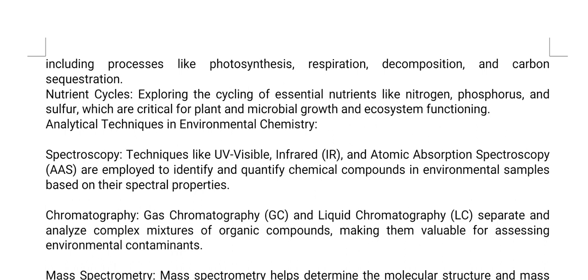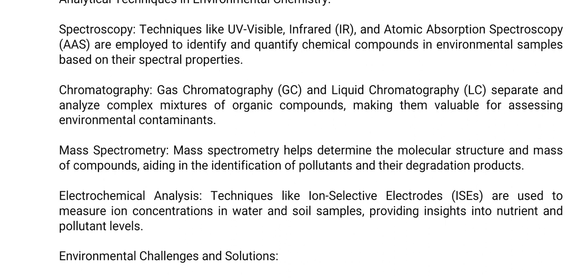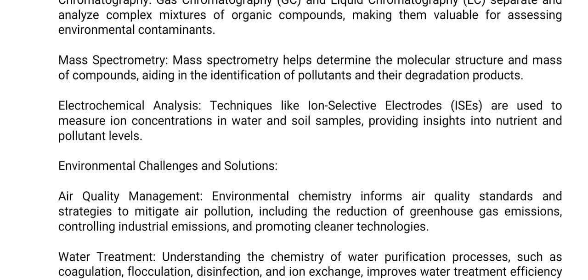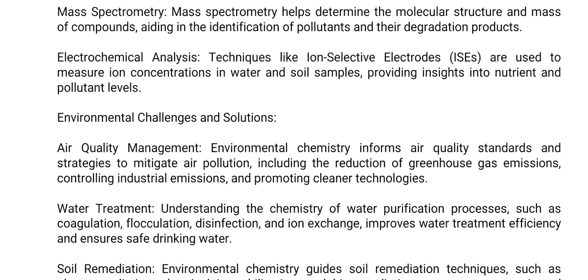Techniques like UV visible, infrared, and atomic absorption spectroscopy are employed to identify and quantify chemical compounds in environmental samples based on their spectral properties. Then, chromatography. Gas chromatography and liquid chromatography separate and analyze complex mixtures of organic compounds, making them valuable for assessing environmental contaminants. And mass spectrometry. Mass spectrometry helps determine the molecular structure and mass of compounds, aiding in the identification of pollutants and their degradation products. Then, electrochemical analysis. Techniques like ion selective electrodes are used to measure ion concentrations in water and soil samples, providing insights into nutrient and pollutant levels.